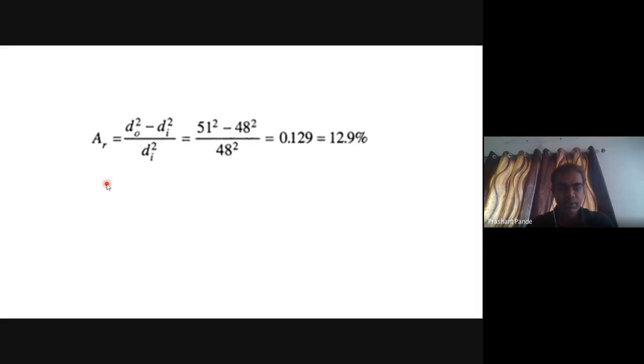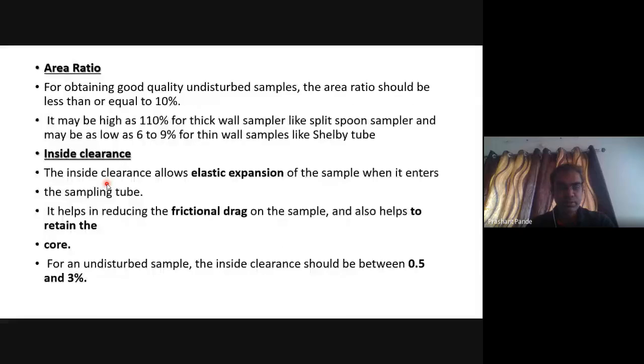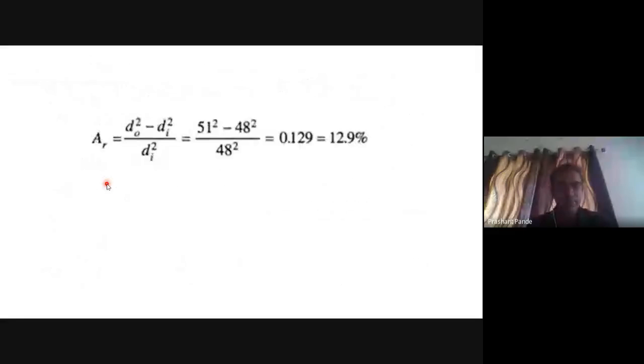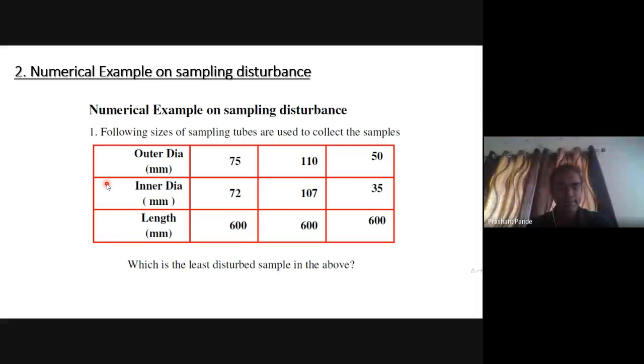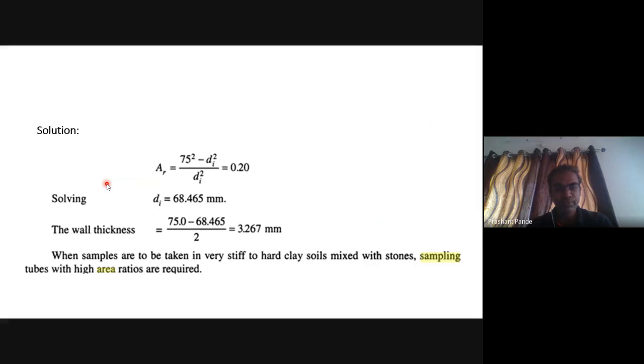So the criterion is that the area ratio should not be greater than 10%. Here it is 12.9%, so it means we will have to modify the sampler. Then the second numerical, in which outer diameter, inner diameter, and length are given, asks which is the least disturbed sample; that you will have to solve.